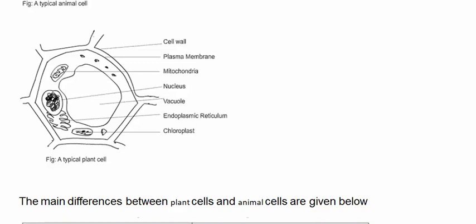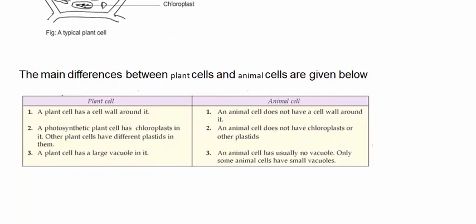The main differences between plant cells and animal cells are given below. Animal cell. 1. An animal cell does not have a cell wall around it. 2. An animal cell does not have chloroplasts or other plastids. 3. An animal cell has usually no vacuole. Only some animal cells have small vacuoles.